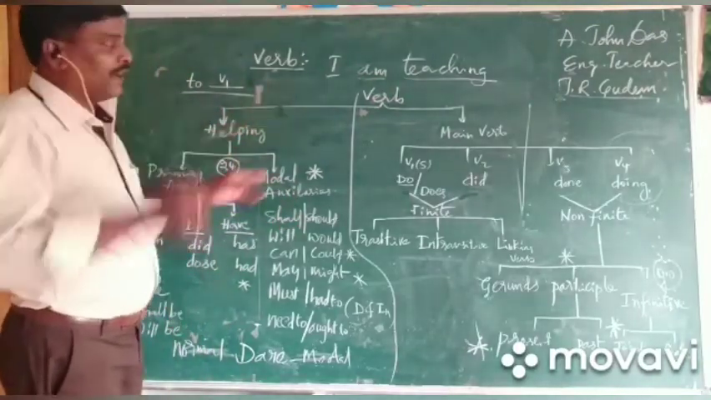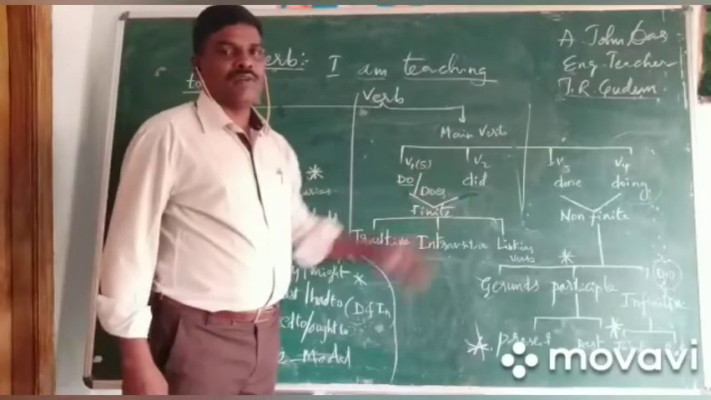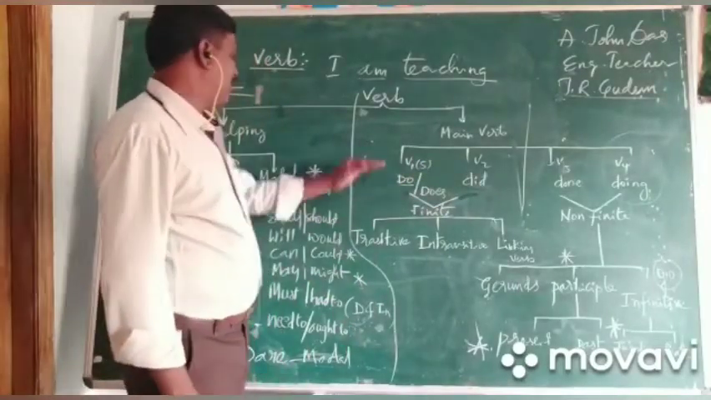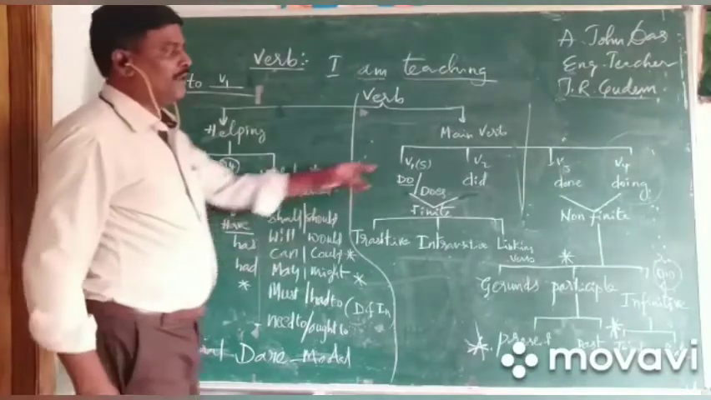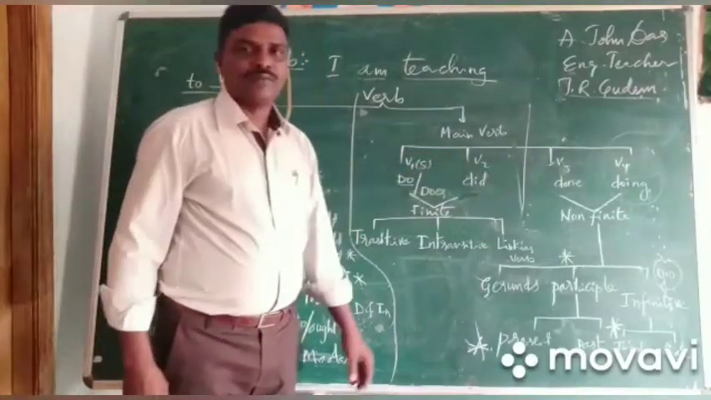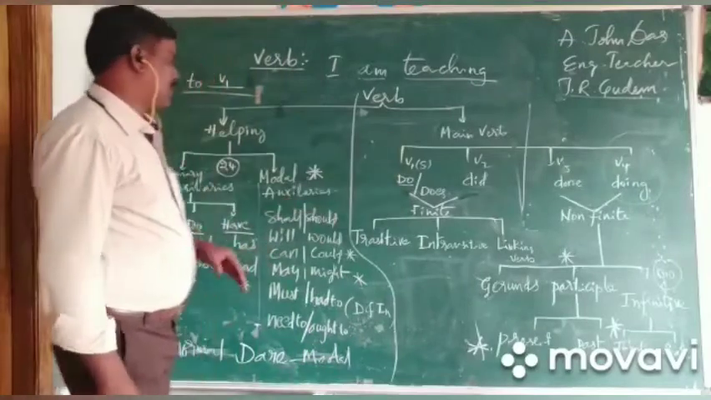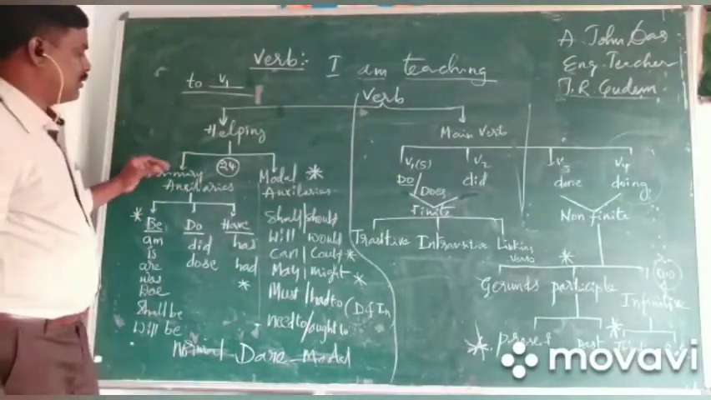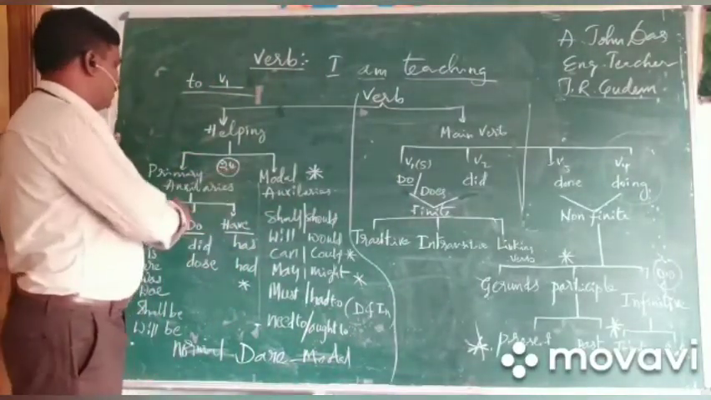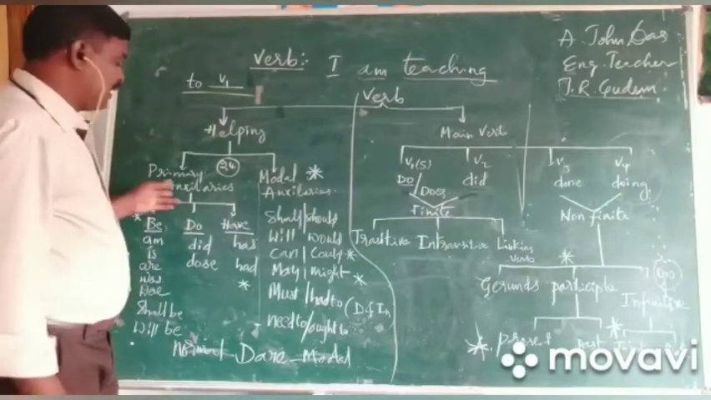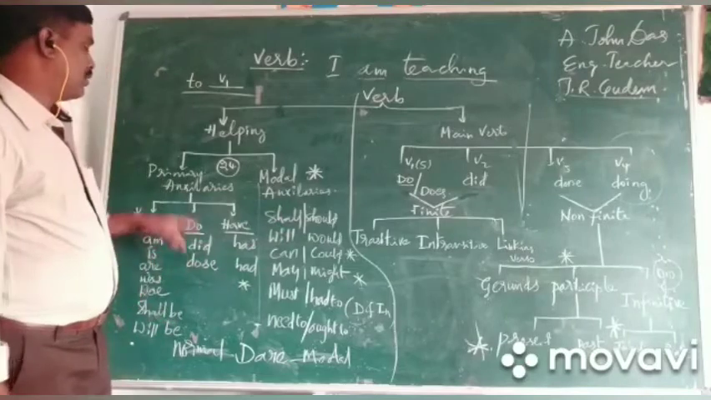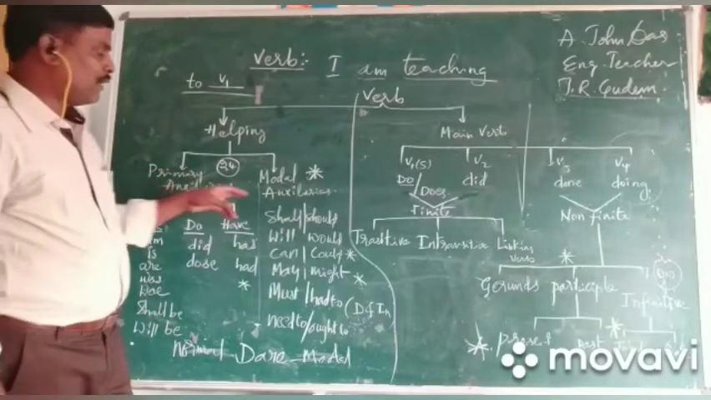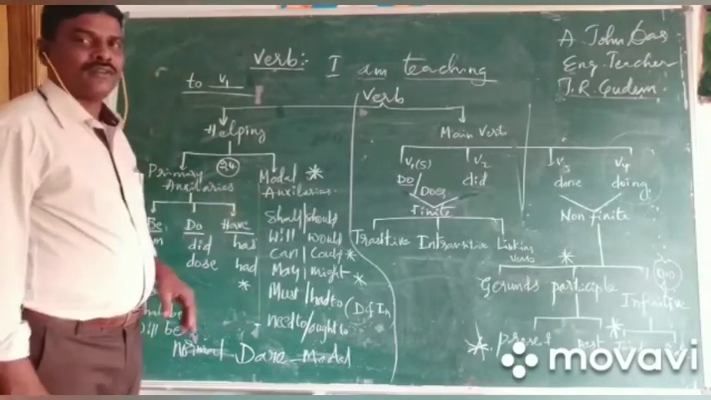Again, verbs are divided into helping verbs and main verbs. Helping verbs are of two types, and main verbs are also of two types. Helping verbs are primary auxiliaries and modal auxiliaries. They are called primary auxiliaries and modal auxiliaries.